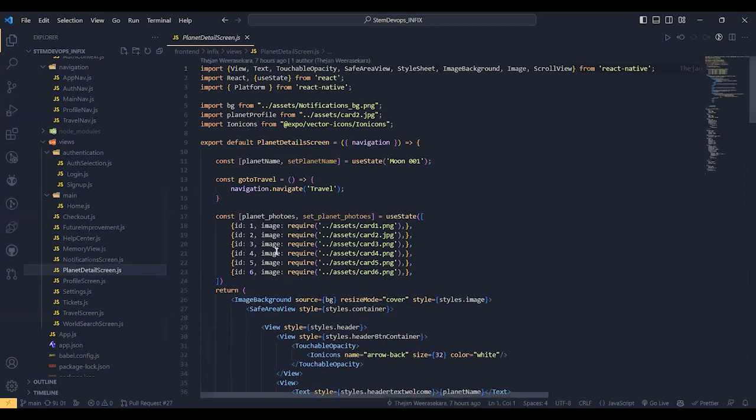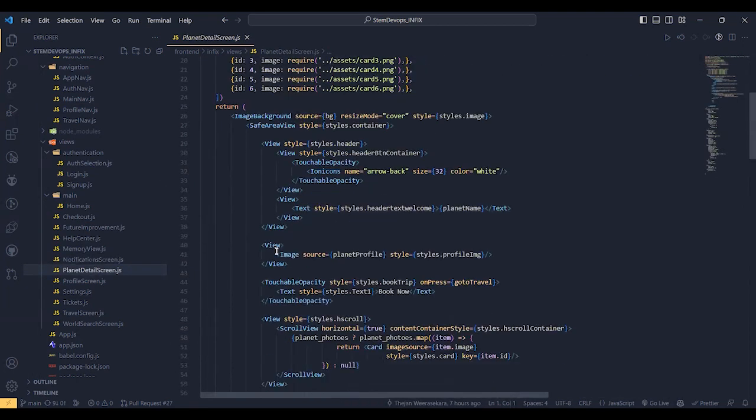Planet detail screen basically covers the search option. Through the search option, the user can search for a planet, and once they do, they are directed to this place where they can get the general ideas from the stack of photos and the general information that we have provided, but also view the memories that others have tagged on that planet. So he or she can get a general idea about where they are traveling, which was a basic necessity given to us, hence it is implemented in this way.